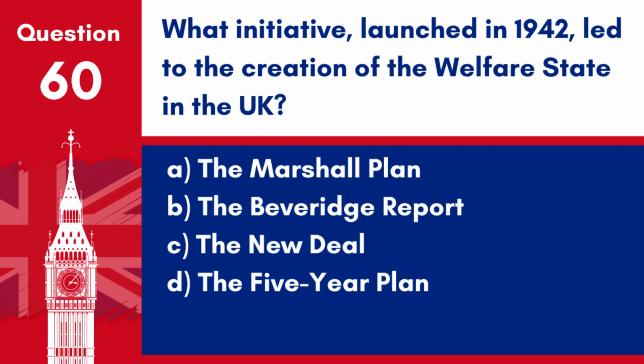Question 60. What initiative, launched in 1942, led to the creation of the welfare state in the UK? A. The Marshall Plan. B. The Beveridge Report. C. The New Deal. D. The 5-Year Plan. Answer: B. The Beveridge Report. The report proposed widespread reforms to the social welfare system, leading to the establishment of the welfare state after World War II.